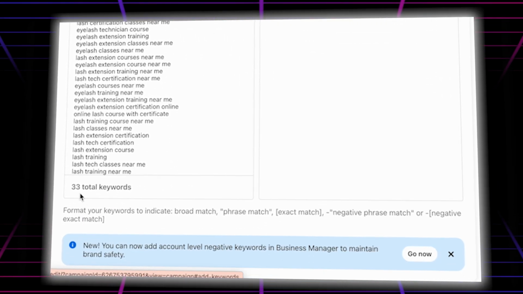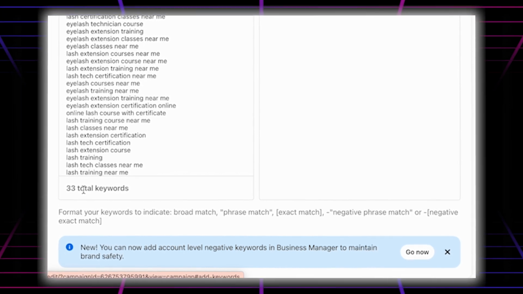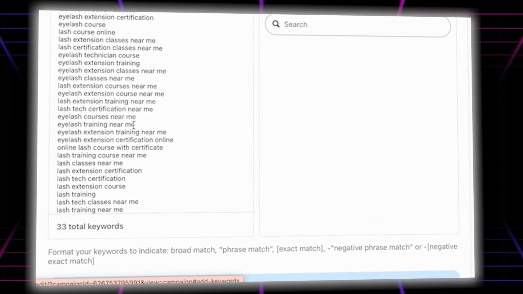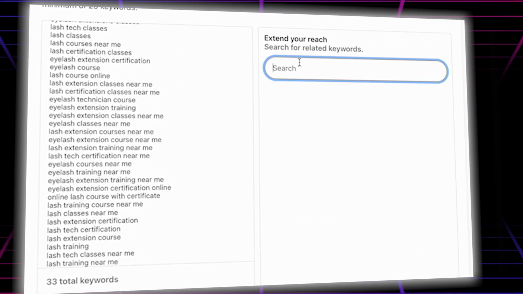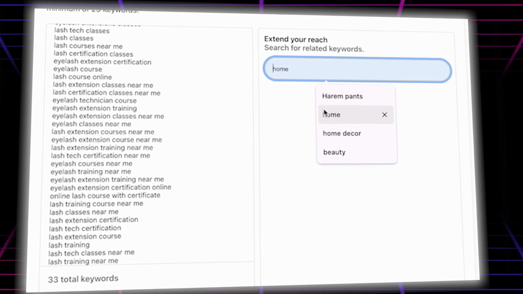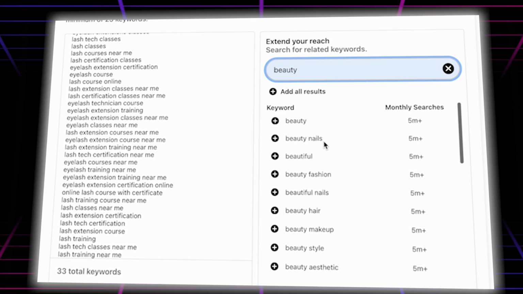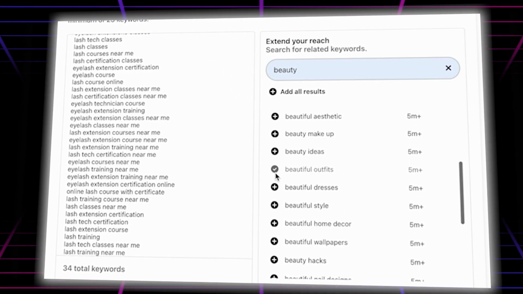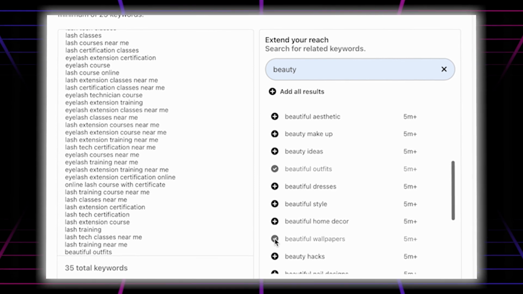There are 33 keywords. I always suggest choosing 25 to 100 keywords in every single campaign. So how can you add them? I have added them here. You will simply need to click on extend your reach. From here, let's say beauty. So from there, so many keywords will appear, and we just need to click here. As you can see, if we just click on beauty wallpaper, it adds beauty wallpaper.